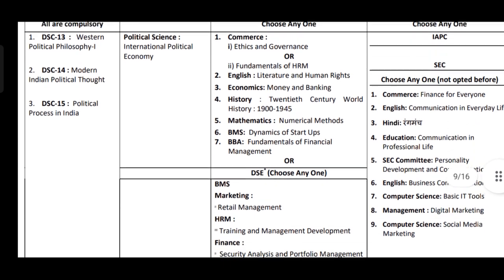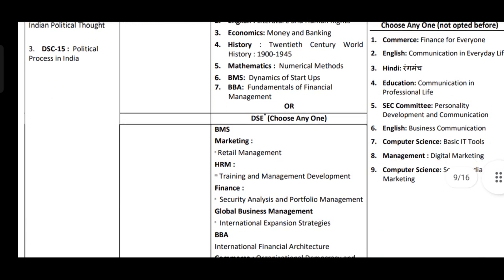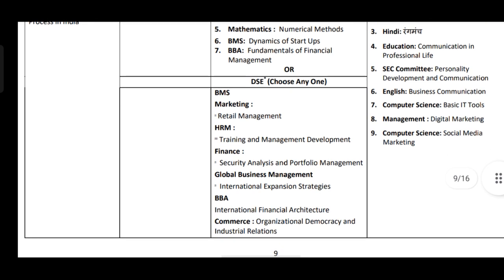Or DSE, BMS, marketing, retail management. HRM, training and management development. In finance, security analysis and portfolio management. In global business management, international expansion strategies. In BBA, international financial architecture. In commerce, organizational democracy and industrial relations.